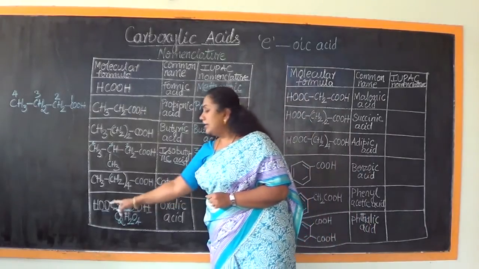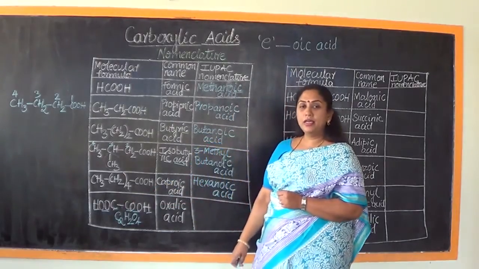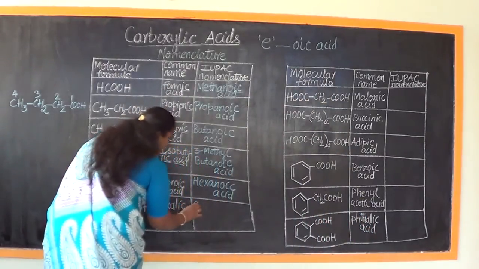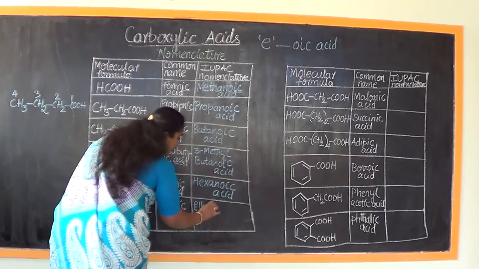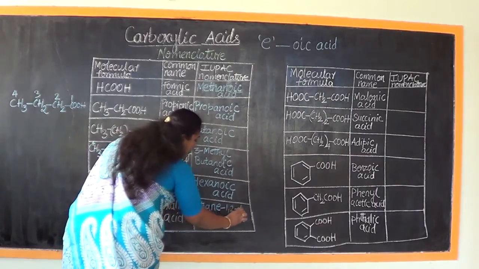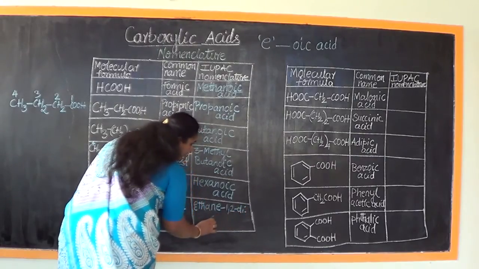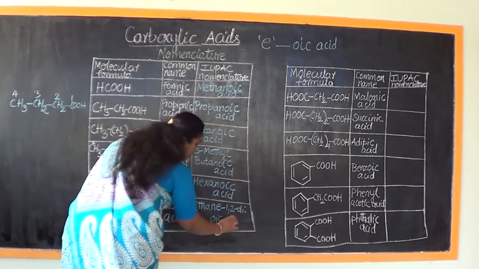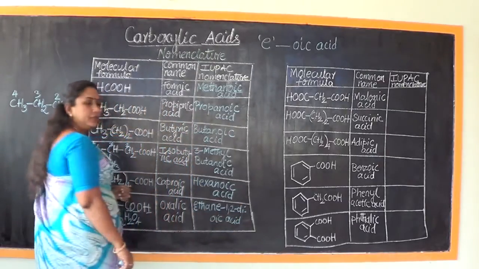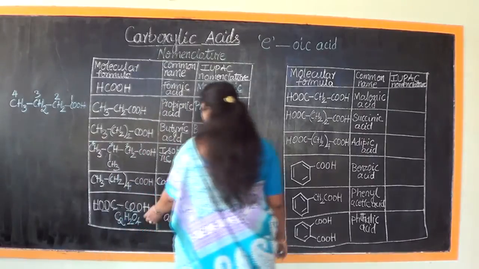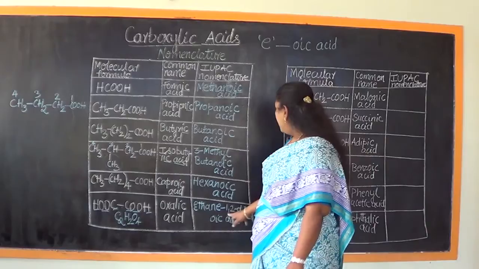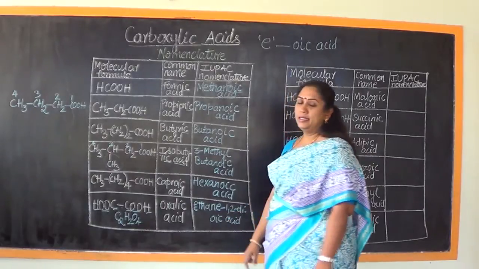Both of these contain COOH. So the IUPAC name of this compound is going to be ethane 1,2 dioic acid. Since I don't have the place there, I am writing this below. You should be writing in the same line. What is the IUPAC name of this compound? Oxalic acid is ethane 1,2 dioic acid.